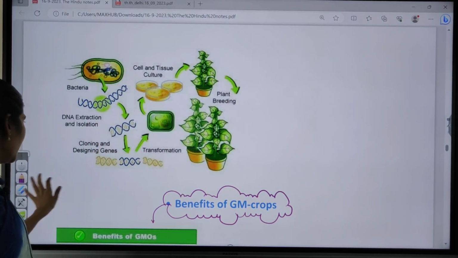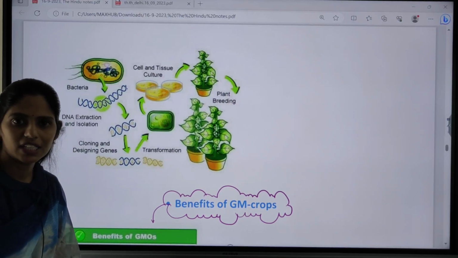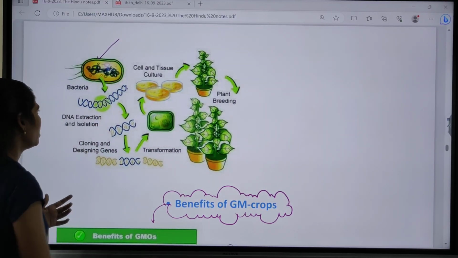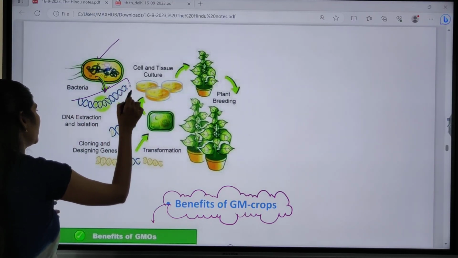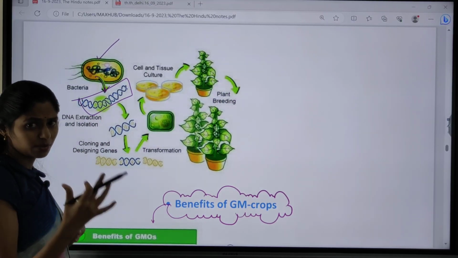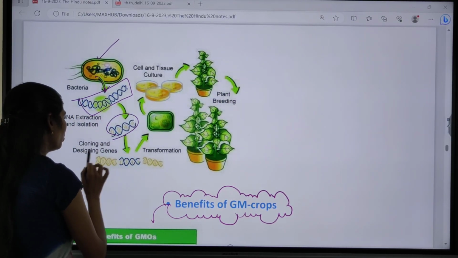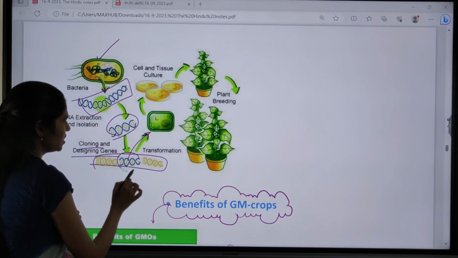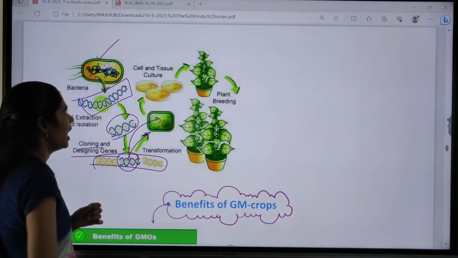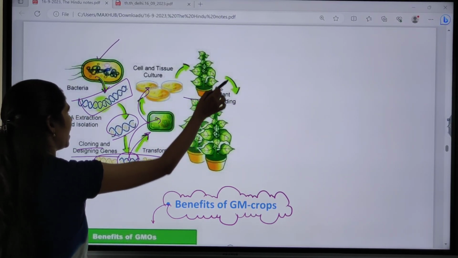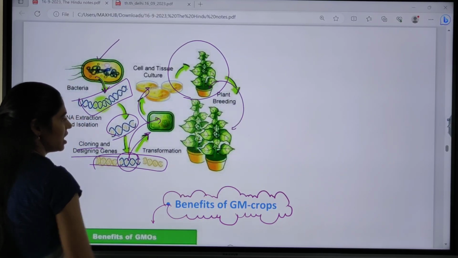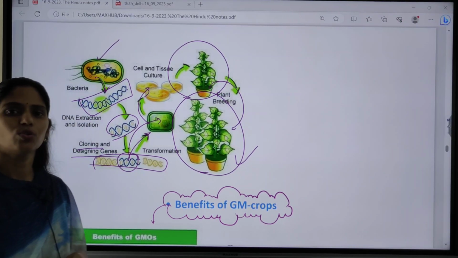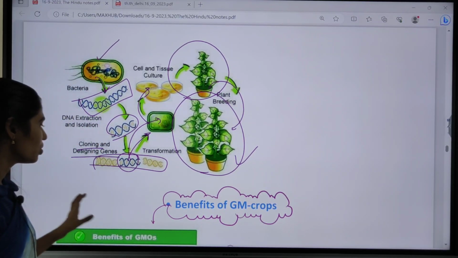And if you see this image, you can understand how this process of genetic engineering happens. First, we take the desired organism or a bacteria. From that bacteria, we isolate the DNA, that is, removing it. After removing that, we go for cloning and designing the genes that we need, and we transform those genes into the plant cell. We go for tissue culture, and finally the plant is obtained, and we breed those plants. These plants now have the new characteristics that we are focusing on. Okay, so this is the method.